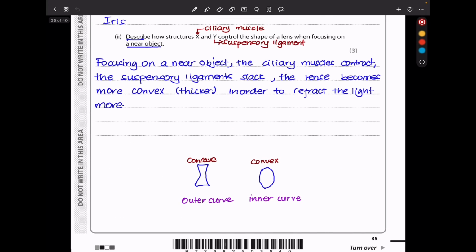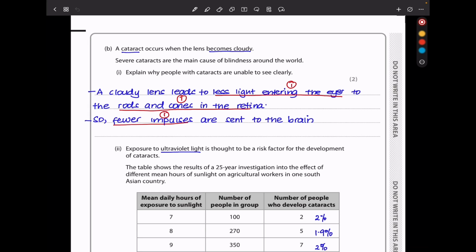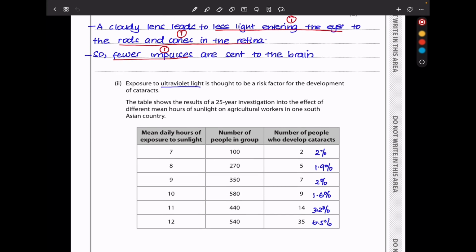In order for the image to be interpreted. In part B, a cataract occurs when the lens becomes cloudy. Severe cataracts are the main cause of blindness around the world. Explain why people with cataracts are unable to see clearly. If the lens is cloudy, then less light is going to enter the eyes, and therefore the rods and cones of the retina are not going to be stimulated well to create electrical signals or electric impulses. So fewer impulses are going to be sent to the brain, and the person will not be able to see clearly.